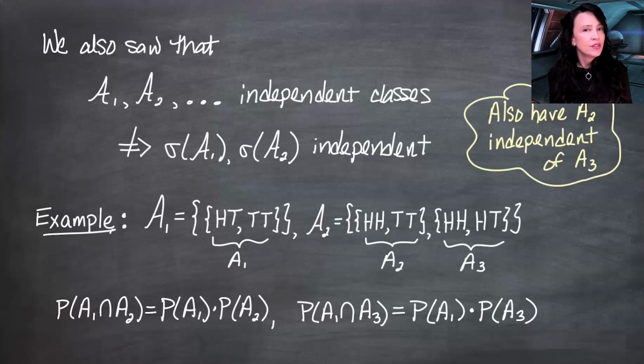So we saw that the sigma field generated by curly A1 is not independent of the sigma field generated by curly A2. And we showed that by actually finding a common element in both sigma fields. If you have a set A that's independent of itself, that means the probability of A intersect A needs to be the probability of A times the probability of A, which boils down to the probability of A being the probability of A all squared.